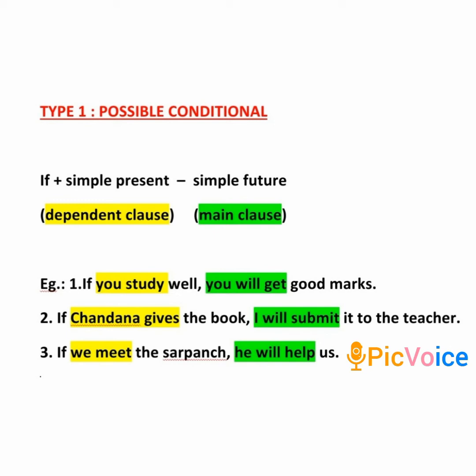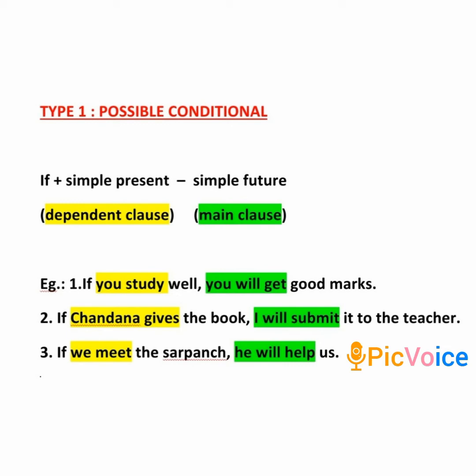In type 0 conditional we had simple present tense in the main clause, whereas in type 1 conditional we have simple future tense in the main clause. Now look at the example that is given below. If you study well, you will get good marks.